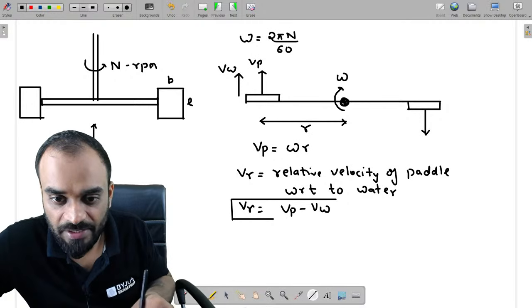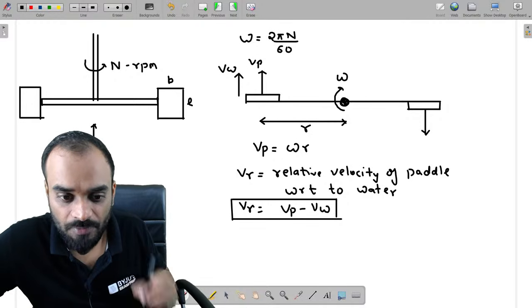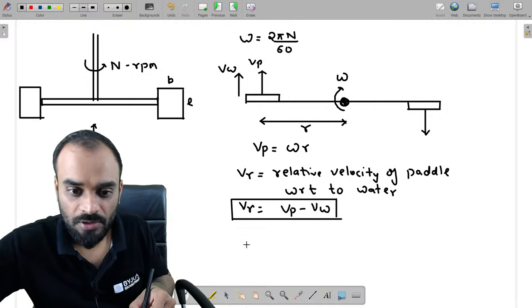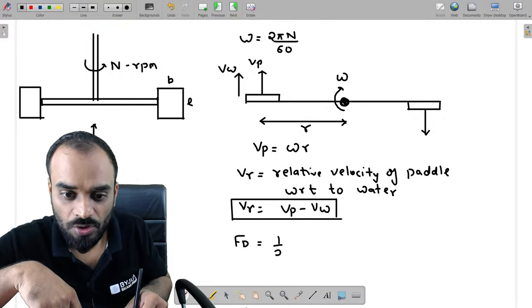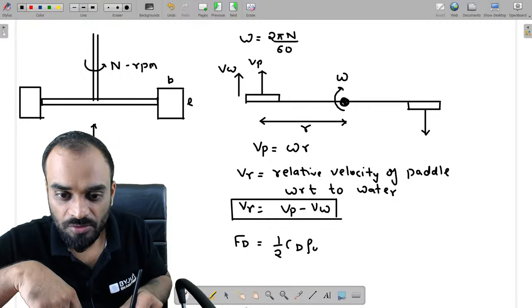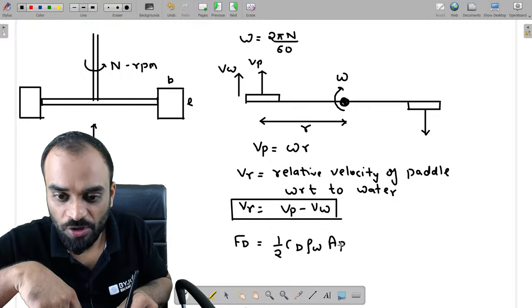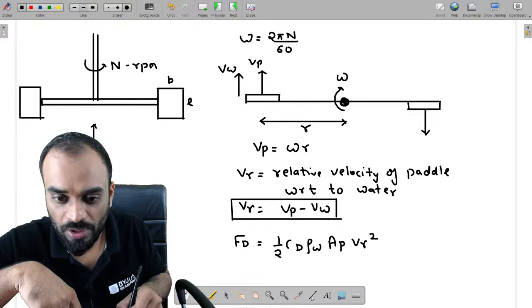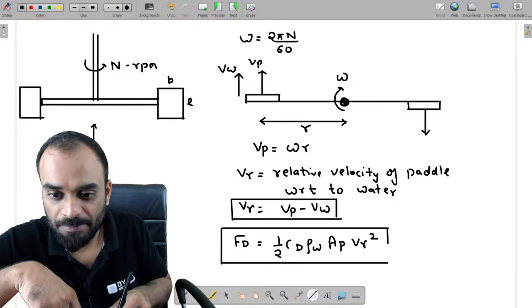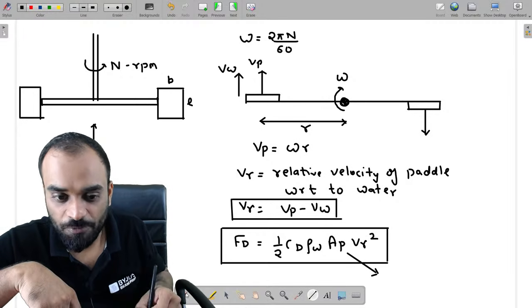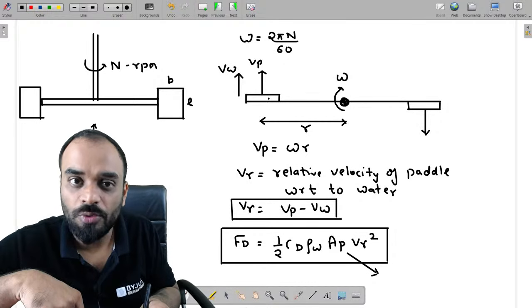This is basically Vr. Now after estimating Vr, you need to find the drag force. The drag force is equal to 1/2 CD rho W into area of paddle into Vr square. What is the area of paddle? AP is the area of the paddle. How many paddles are connected over here? 2.